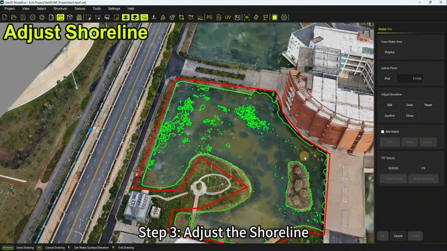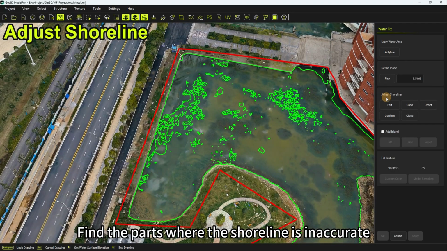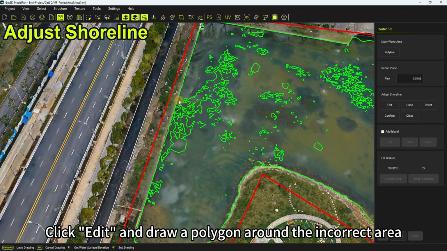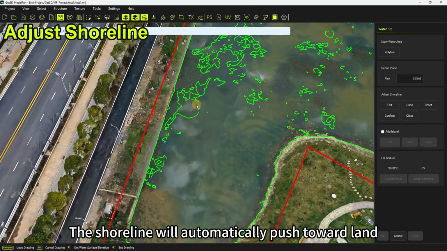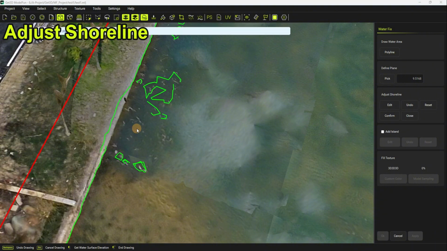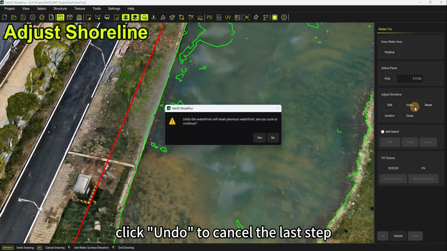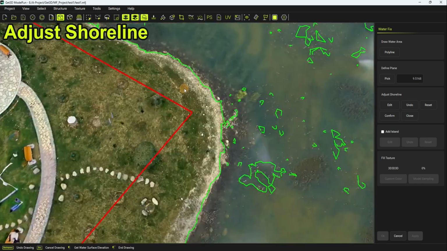Step 3. Adjust the shoreline. Find the parts where the shoreline is inaccurate. Click Edit and draw a polygon around the incorrect area. The shoreline will automatically push toward land. If you make a mistake, click Undo to cancel the last step. Check the boundary.